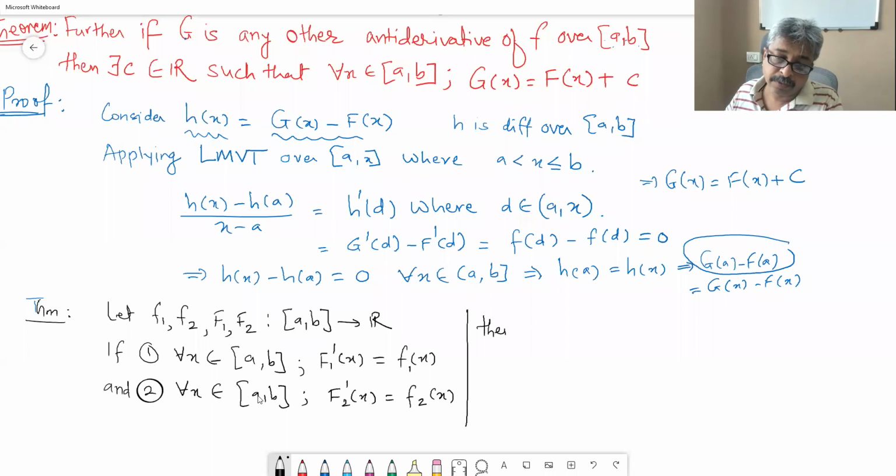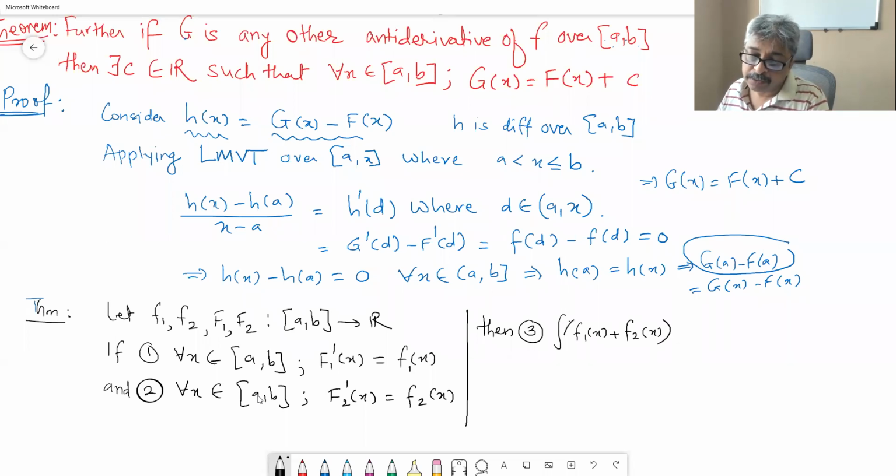Then, three, the integral, antiderivative of f1 of x plus f2 of x dx is equal to the integral of f1 of x dx plus the antiderivative of f2 of x dx.